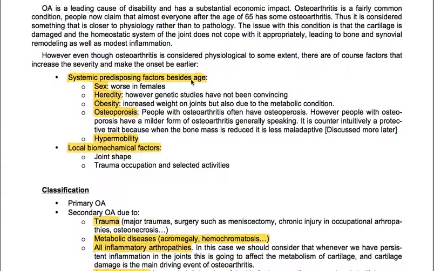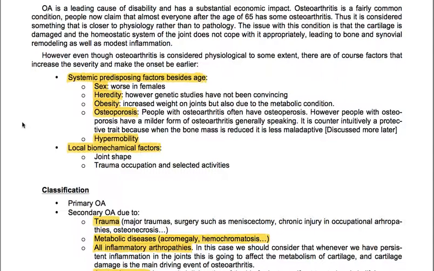Systemic predisposing factors besides age are sex, it's worse in females, and heredity, however, genetic studies have not been convincing. Obesity, due to increased weight on joints but also due to metabolic condition. Osteoporosis: people with osteoarthritis often have osteoporosis.